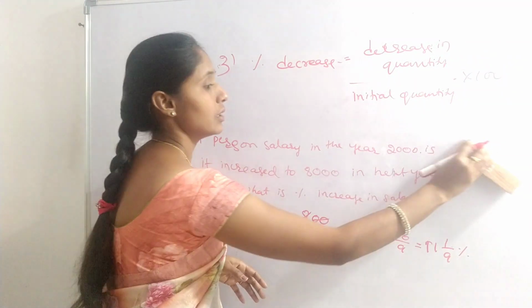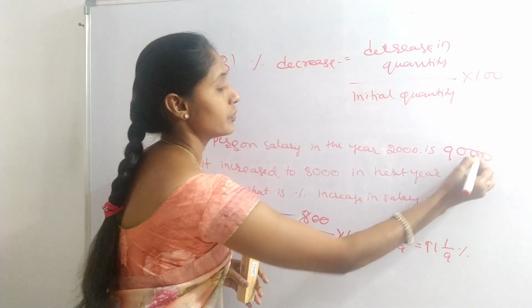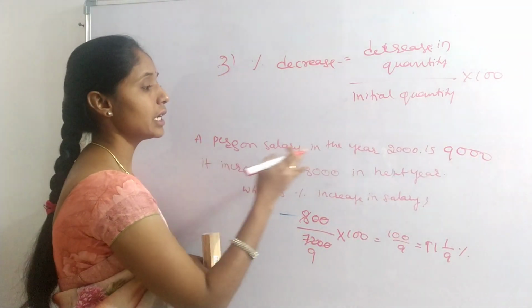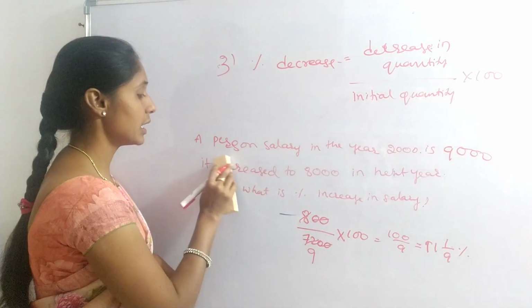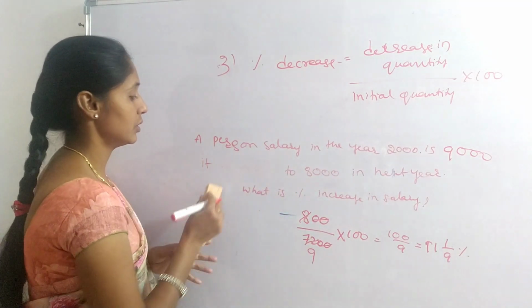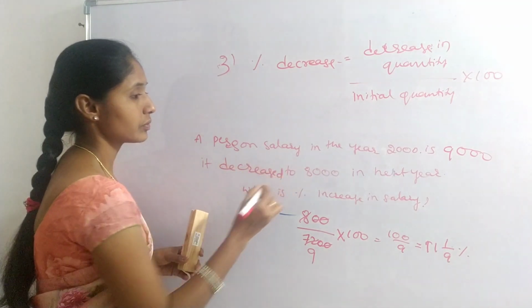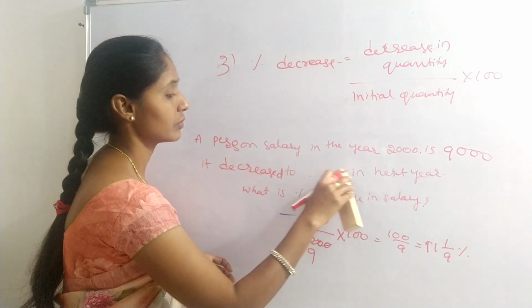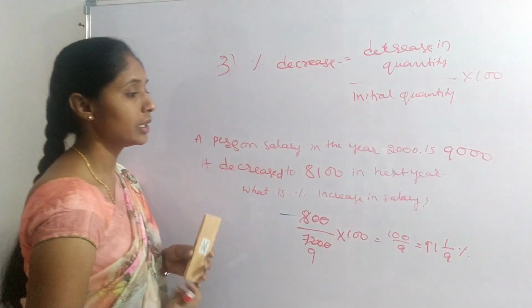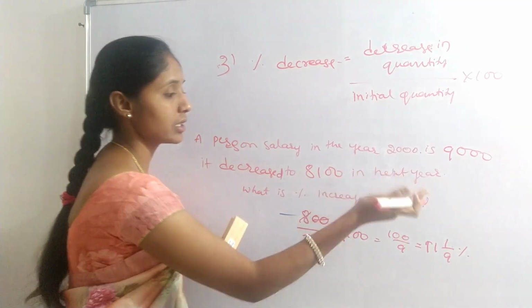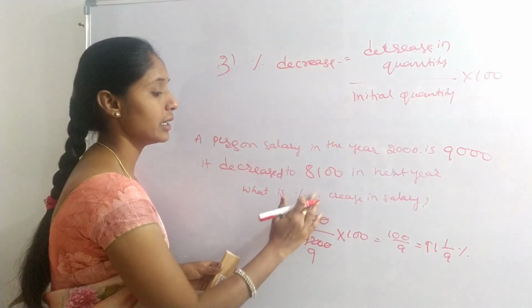Question is, a person's salary in the year 2000 is 9,000. It decreased to 8,100 in the next year. What is the percentage decrease in salary?